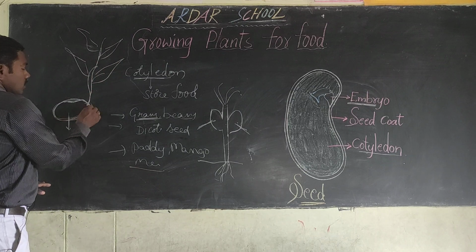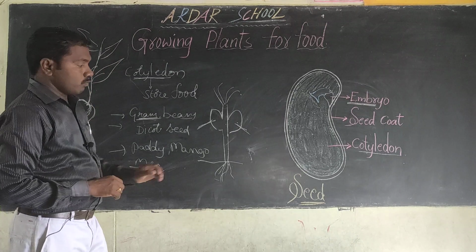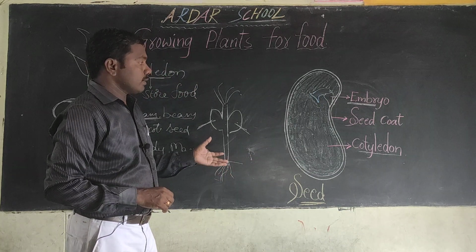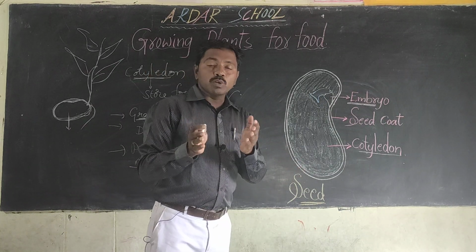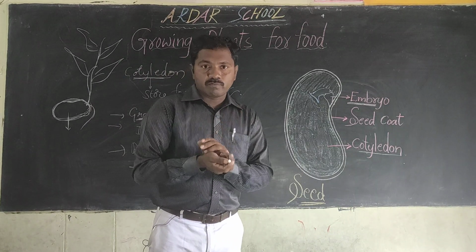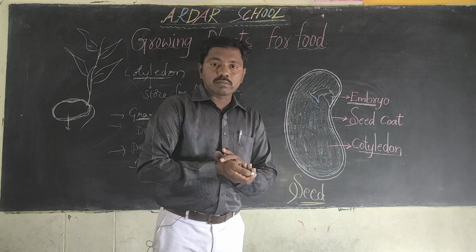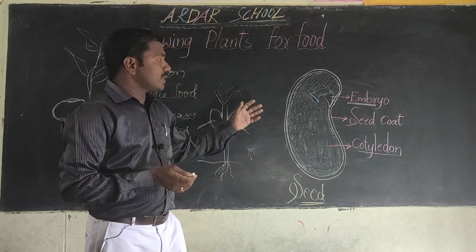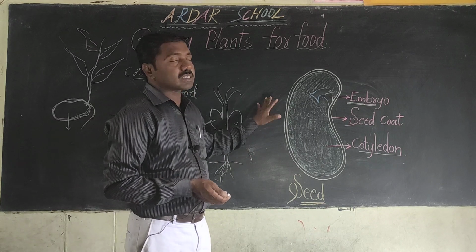So when the seed turns into a baby plant, when suitable conditions occur, meaning warm earth, next water, some nutrients, soil, these are very essential for the germination of the seed.